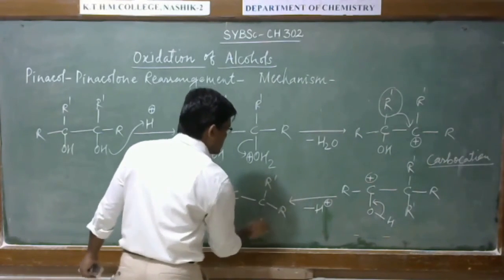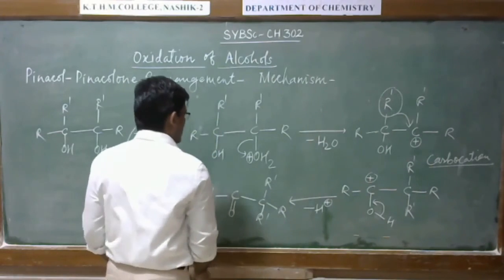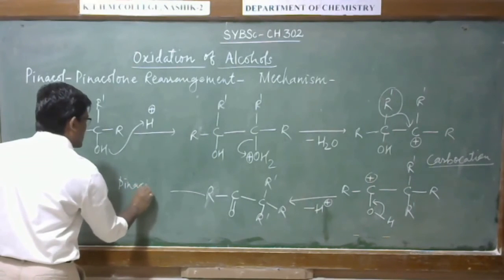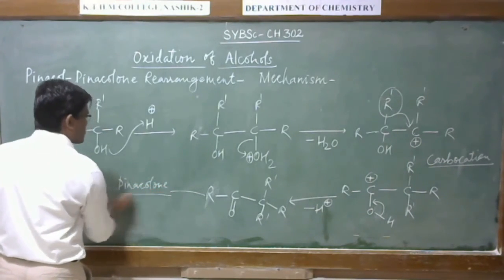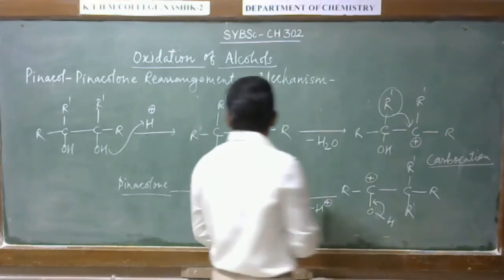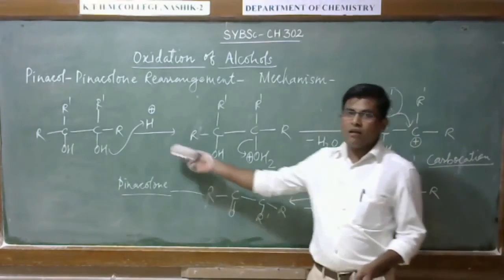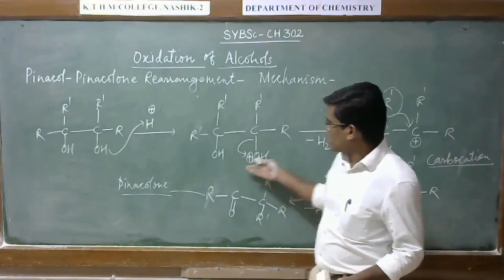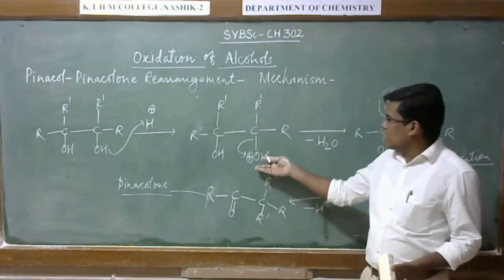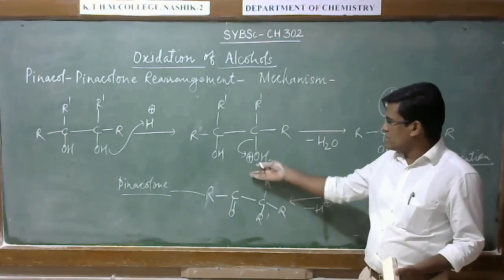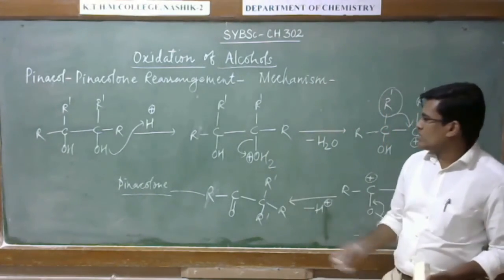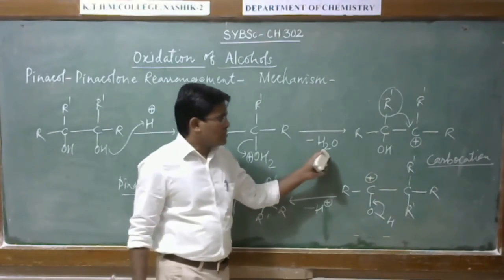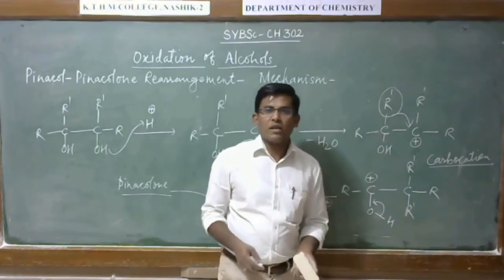Okay, this is the ketone. So here you can see when this diol reacts with acid, in the first step, protonation will take place, and this is the good leaving group. So this group will get eliminated to give the stable carbocation.